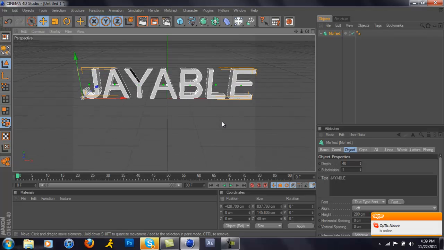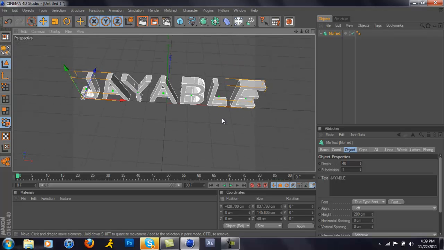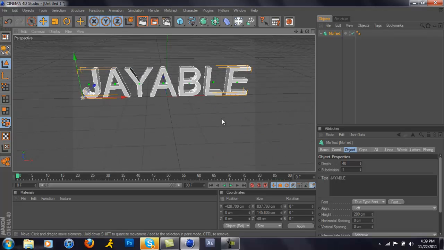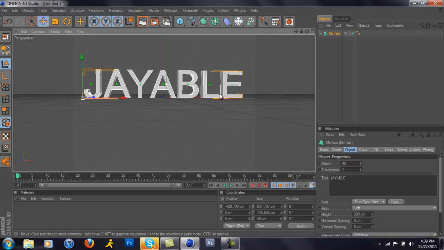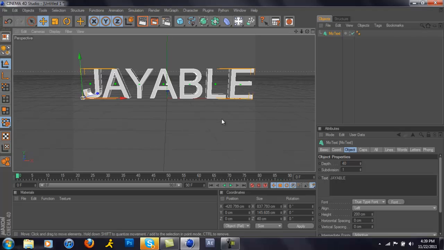Yeah, that's good. And the reason I'm moving my screen like this is by clicking 3, clicking the mouse and moving the mouse. So that's the only way I can do that.